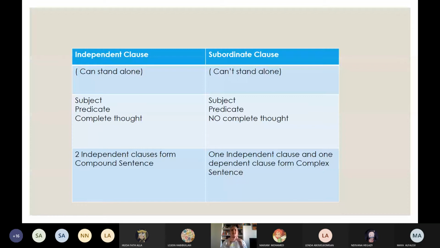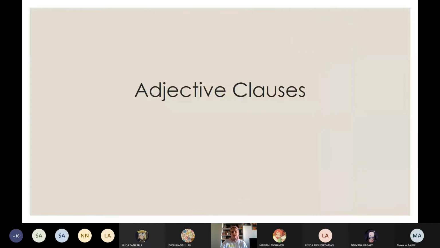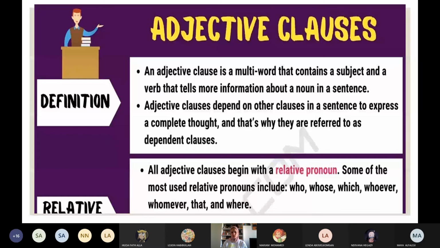Adjective clause is very easy. Why, teacher? It starts with a relative pronoun. So let's understand what an adjective clause is first. Which kind of clause, girls, independent or subordinate?